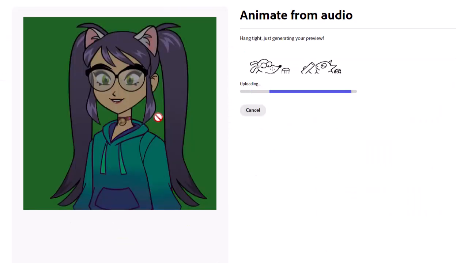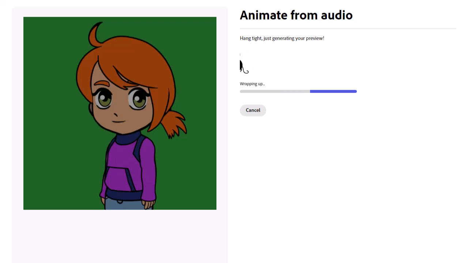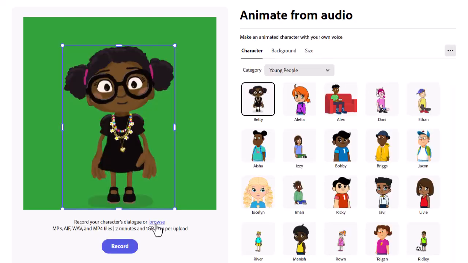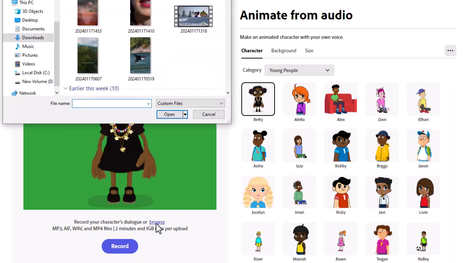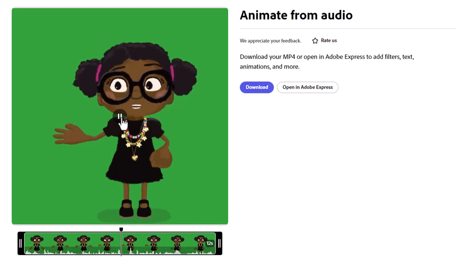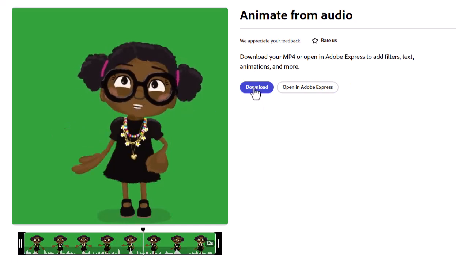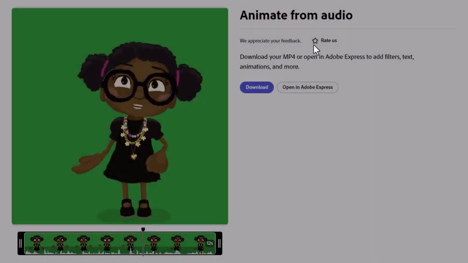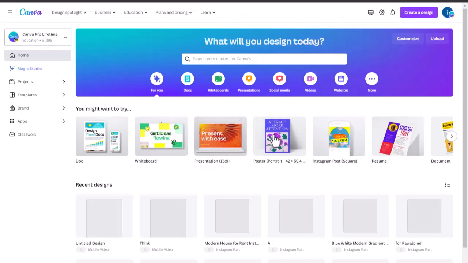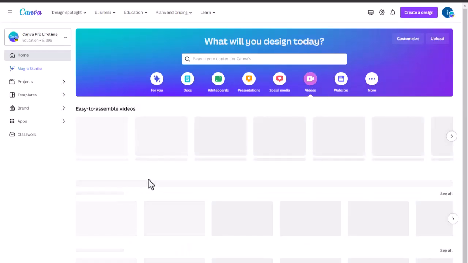In this way, you can create as many types of characters as you want by making a video and downloading it. If you want to use different characters in your video, you can; if not, then you can make the entire video with a single character and a single voice over. It is your choice. So I have downloaded all the videos from here, and now let us go to the final step, which is canva.com.